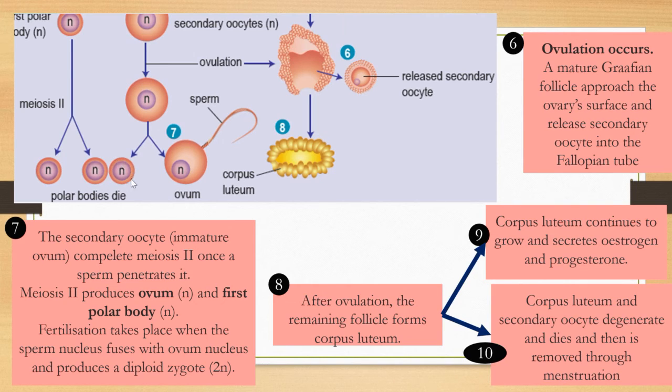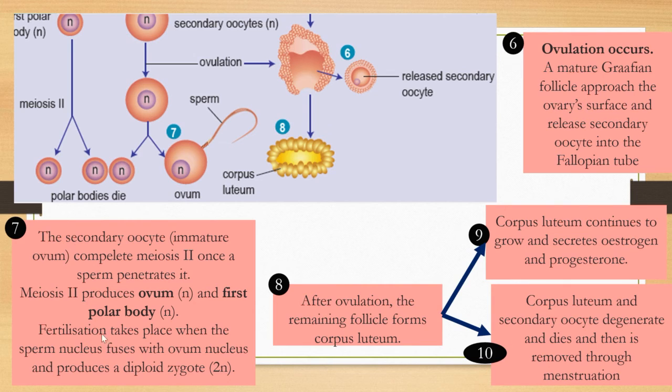Once the secondary oocyte is fertilized by the sperm, it will produce the ovum and a polar body.